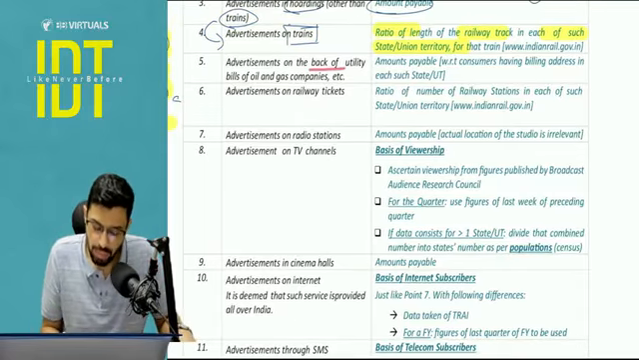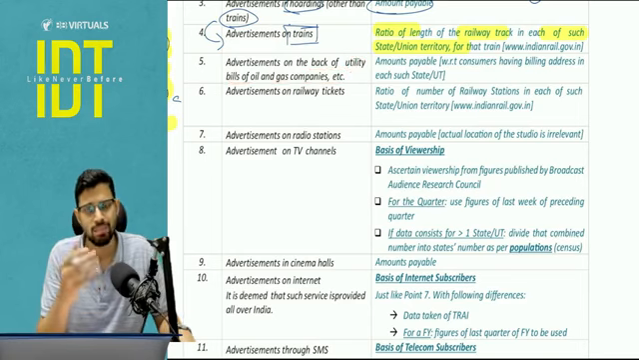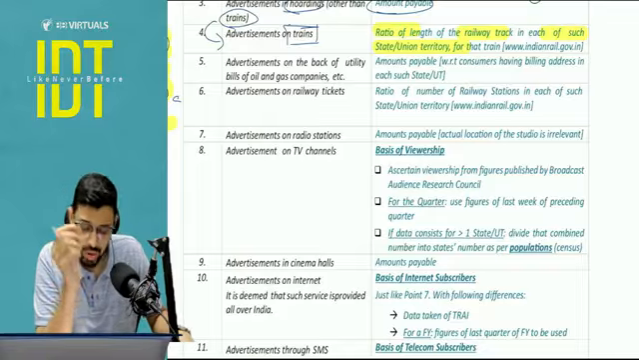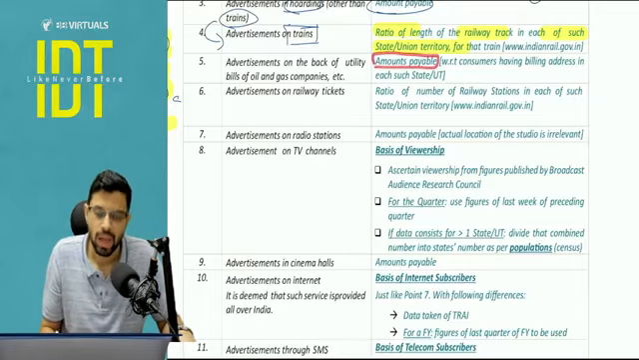Next, advertisement on the back of utility bills like the oil and gas bills, electricity bills that you receive. On the back of it, a lot of times you will see ads of the government schemes. So here again the distribution will be as per the amount payable.